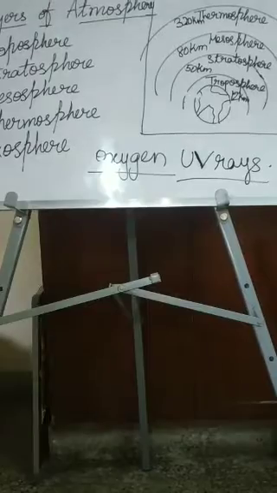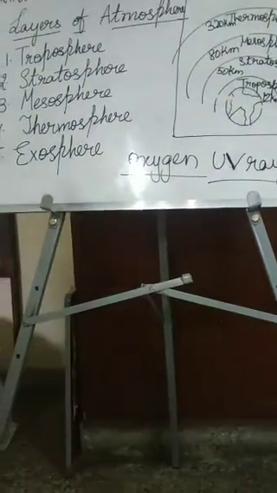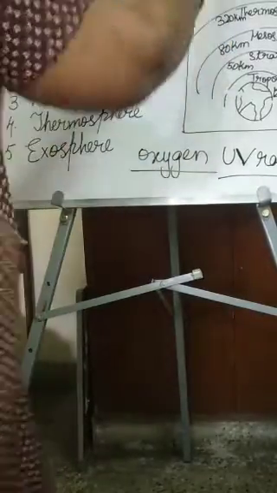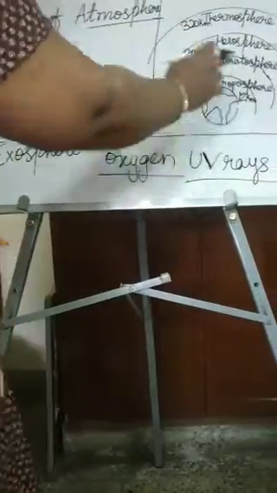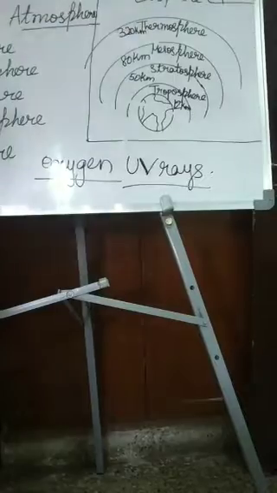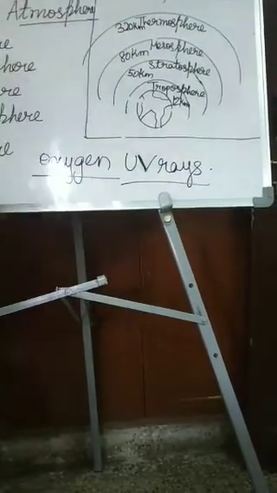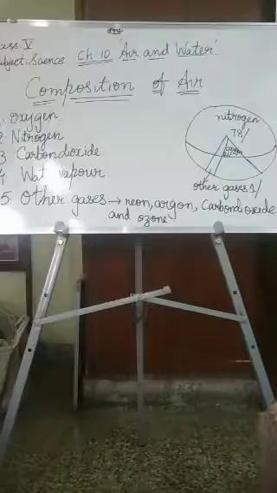Okay children, next. Up to now we have spoken about the importance of the atmosphere, layers of atmosphere, what is atmosphere. You should remember these, draw the picture and keep it ready, so that by looking at this picture you can remember all the points and write it in the exam. It is very easy. Okay children, next segment of the lesson, composition of the air.